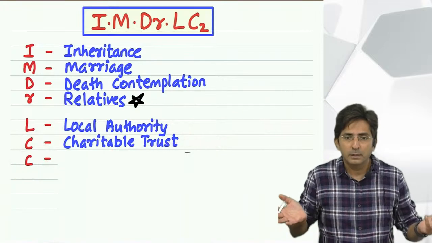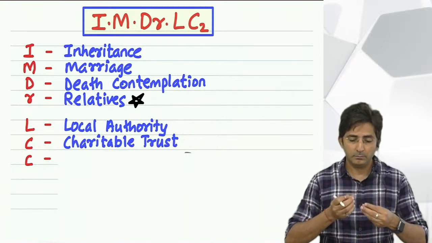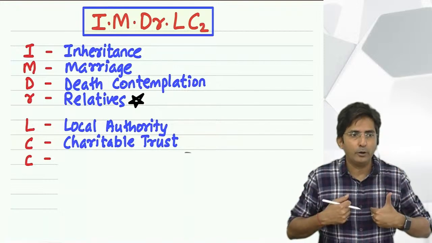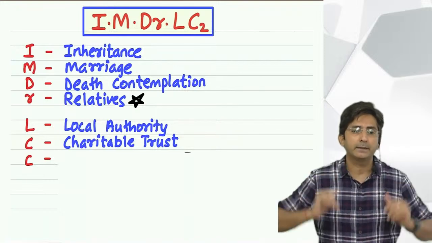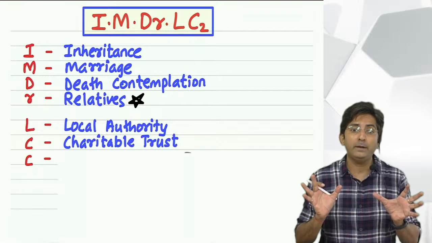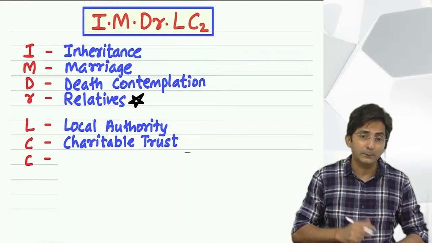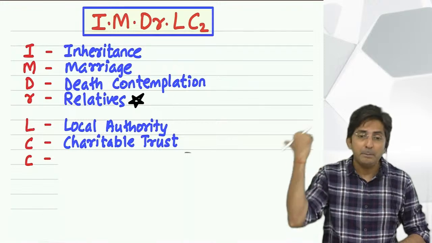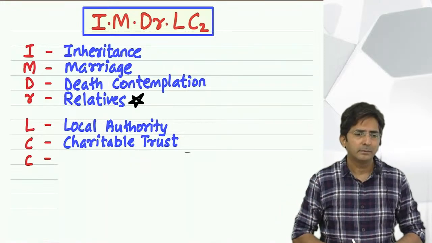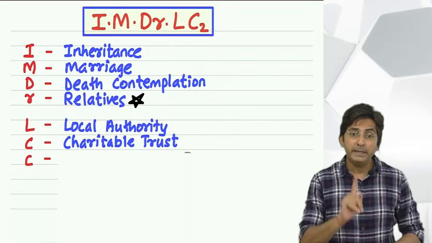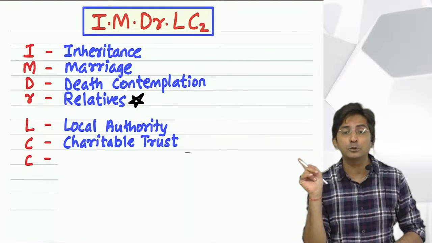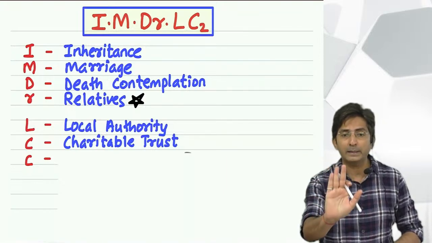Sympathetic grounds. For example, I was an employee working in some company, and suddenly due to COVID, death occurred. So my boss will feel sympathy for my family, and my family member will get some money. So that is also exempt. But if death happens due to COVID, it is exempt only up to 10 lakhs.